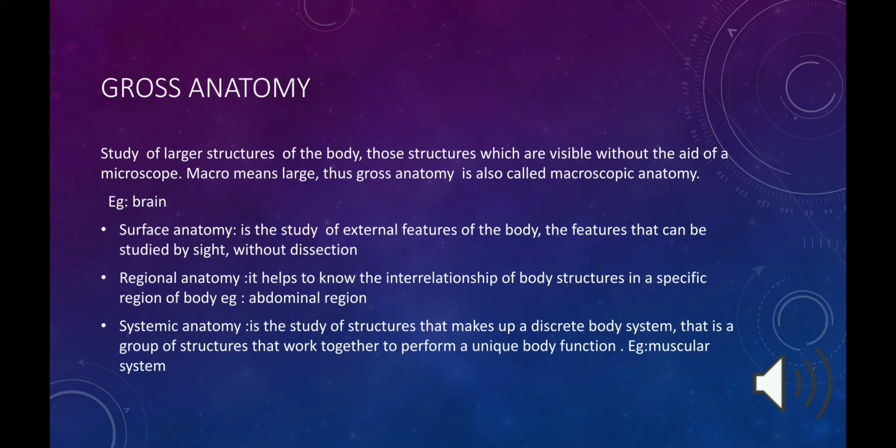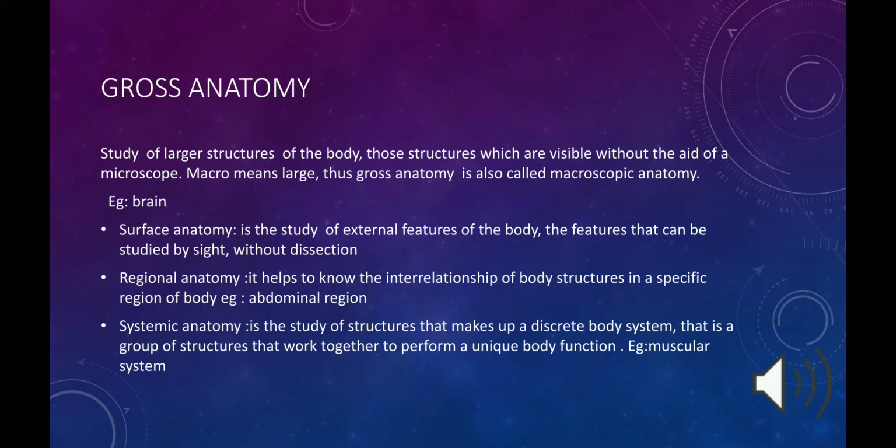Gross anatomy is divided into three subdivisions: surface anatomy, regional anatomy, and systemic anatomy. These all come under gross anatomy. The first one is surface anatomy.